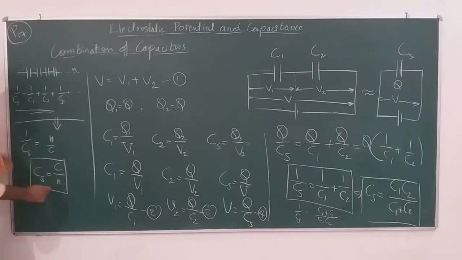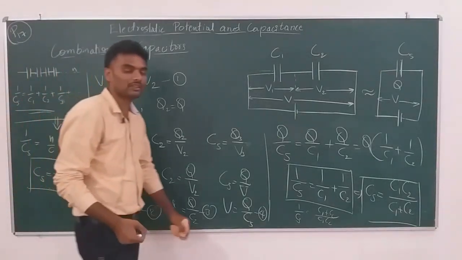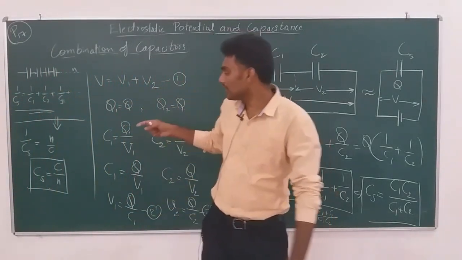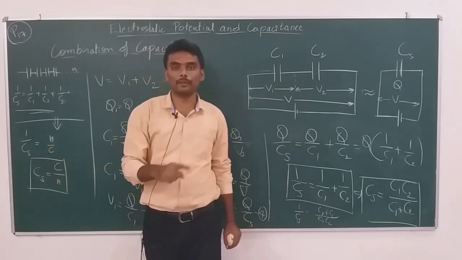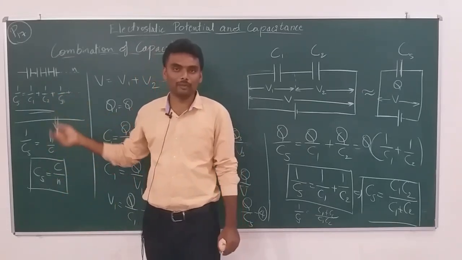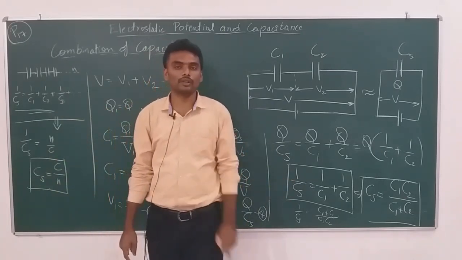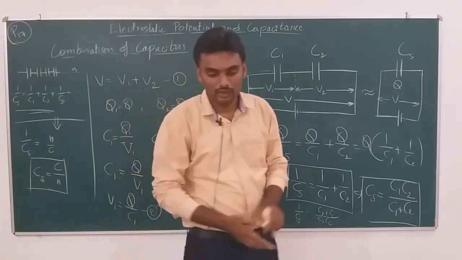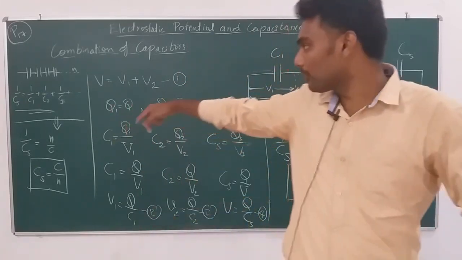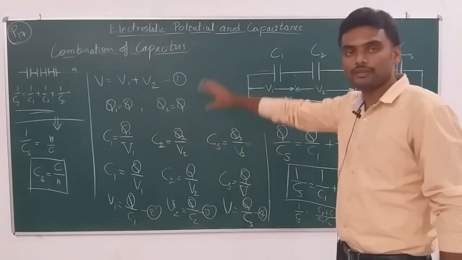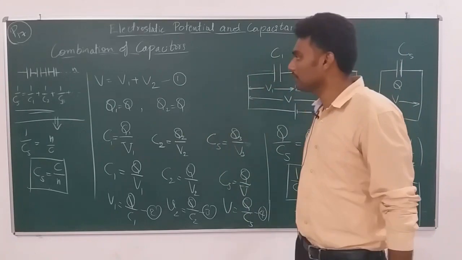This is for the combination of n capacitors in series with the same capacitance in all of them. This is when you have different capacitances, n number of capacitors. This is the case of only 2 capacitors. Clear on this? These are all important for problems, and this is an important part of the derivation, from there to here.